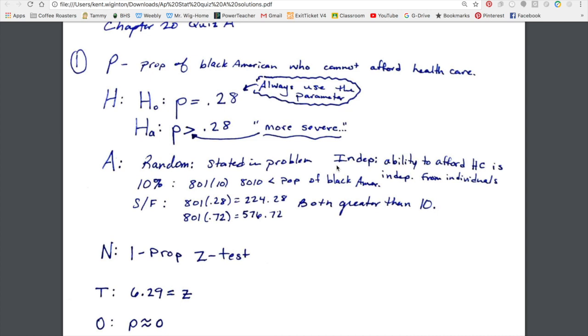When I check success and failure, remember I'm using p0 from the null, not my p hat from my sample. I multiply p0 and q0, which you get from 1 minus p0. Both these numbers are definitely greater than or equal to 10. So all this is good, which allows us to use a 1 proportion z-test.